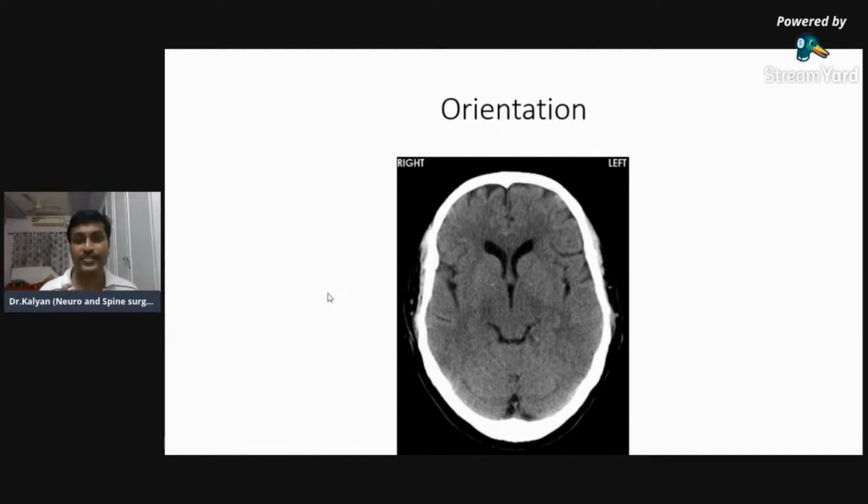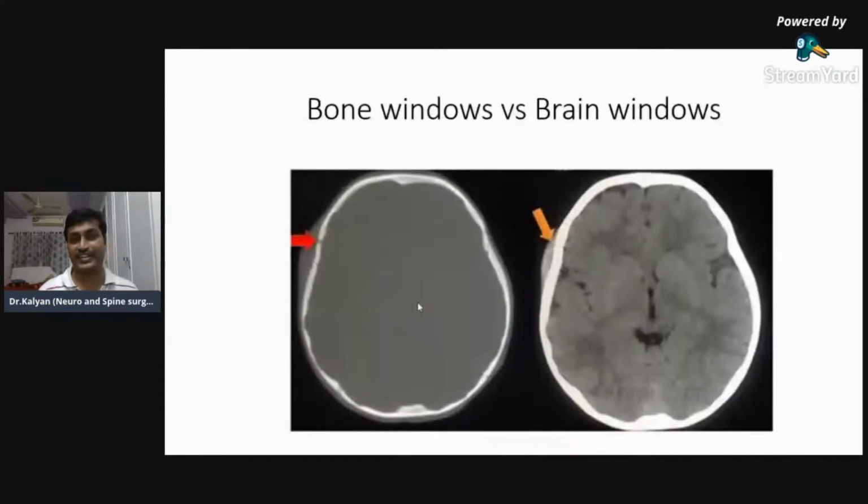As soon as you see the scan, you'll have to identify which orientation they are following. Look for the letters, either right and left. If they are not written, look for individual letters. They either write R and L, or they mention only one side, R on one side, and leave the other. If nothing is written, then take for granted that your right is the left of the patient and your left is the right of the patient. Am I clear? It's reversed. So the first point is orientation.